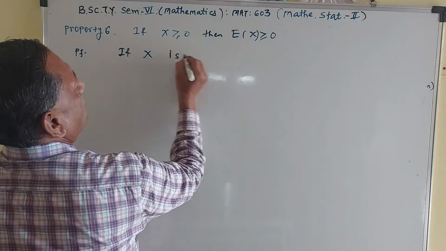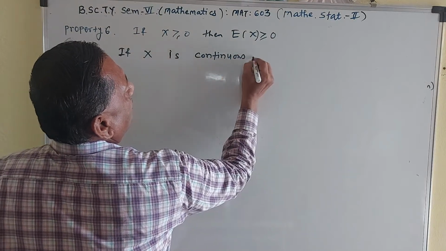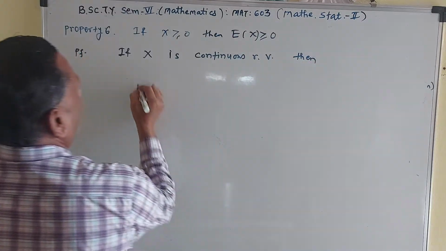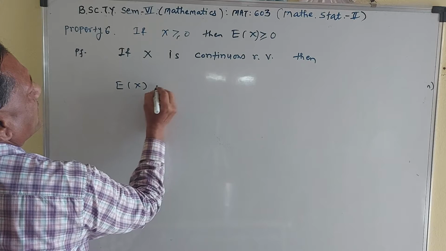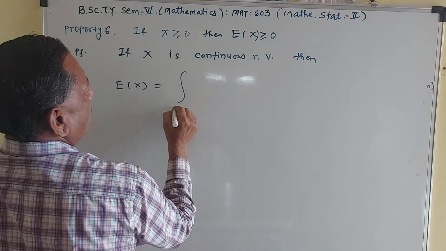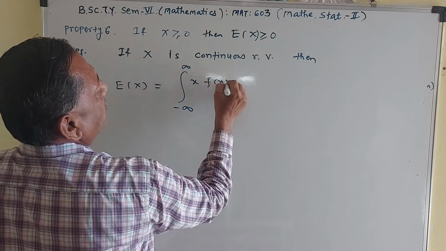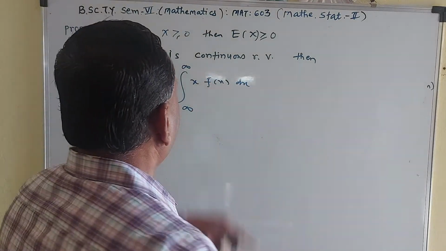If x is continuous, then what is E of x? E of x is equal to the integration going from minus infinity to infinity of x into f of x dx. Here f of x is a probability density function.